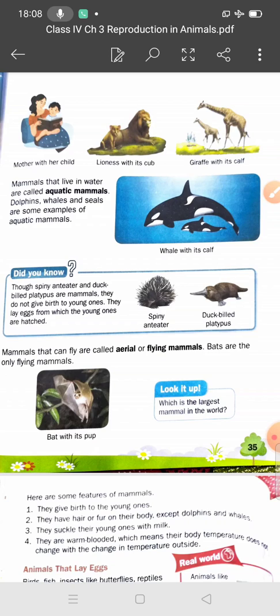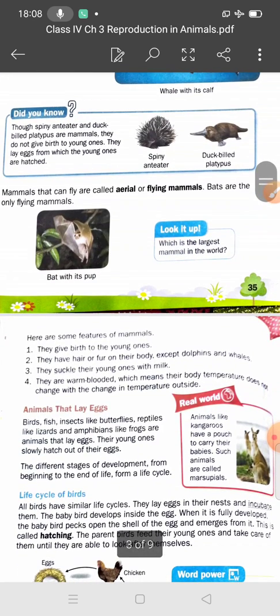Now students, there are other mammals too. We have discussed terrestrial mammals and aquatic mammals, and there are also aerial or flying mammals. So what are aerial or flying mammals? Mammals that can fly are called flying mammals. Bats are the only flying mammals.